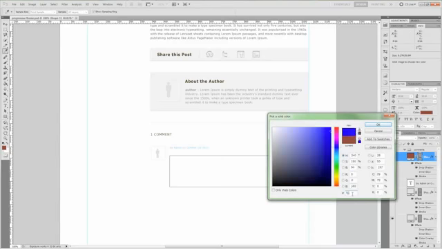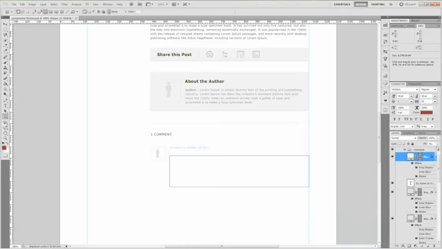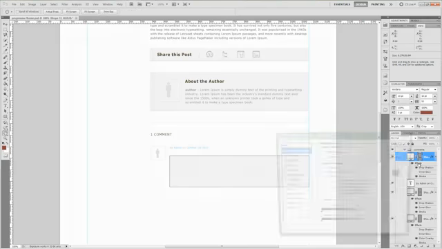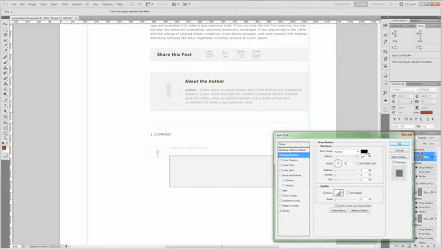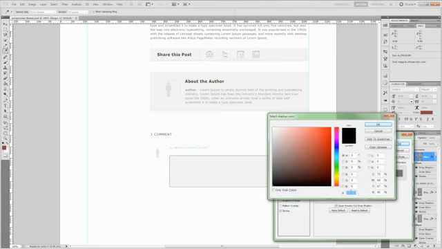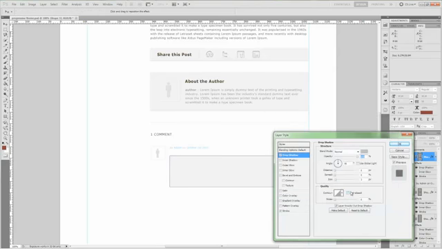Alright, now let's change the color for that. And the color is going to be F0F0EE. Fill needs to go back to 100%, and we will go ahead and set up some effects here. So the drop shadow here is going to be AEADAD. And the angle is 90 degrees. We have a distance of 1, a spread of 1, and a size of 3.